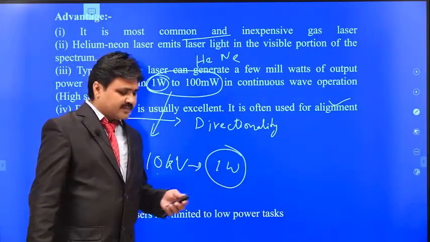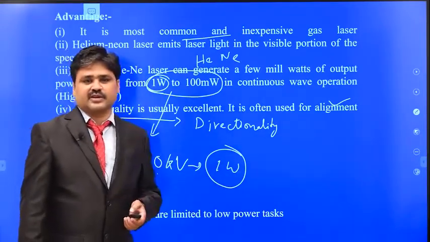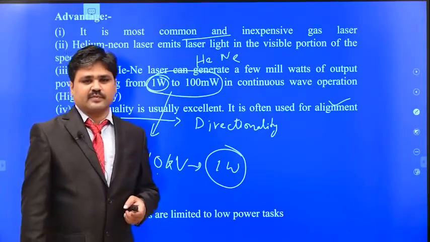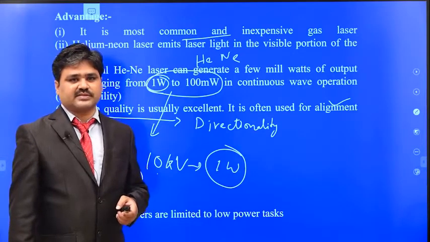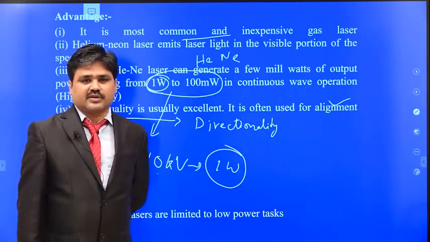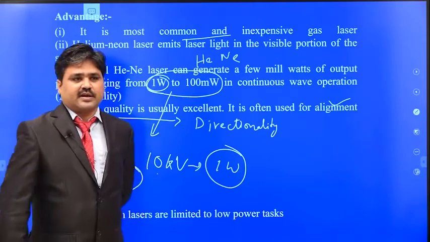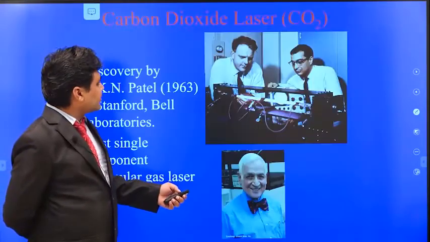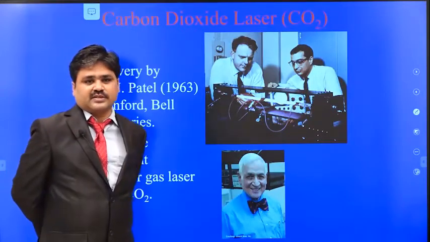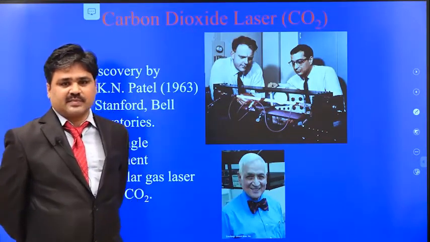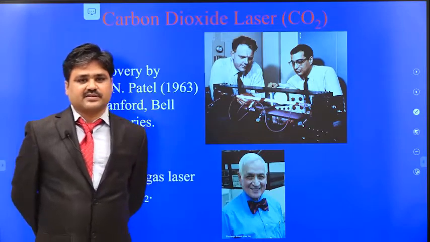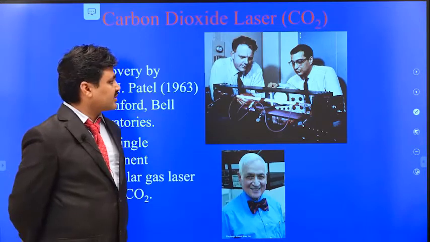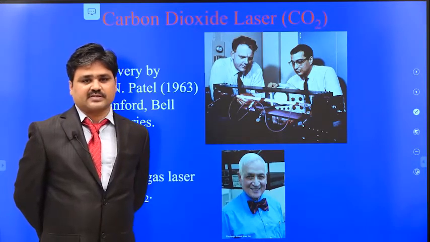That's all about the construction and working of the helium neon laser source. We learned about the principles of laser sources, and we discussed stimulated emission, spontaneous emission and absorption. We have also learned about the characteristics of lasers. In the next class we are going to learn about the CO2 laser, the semiconductor laser and applications of lasers. I hope you understand up to this point.